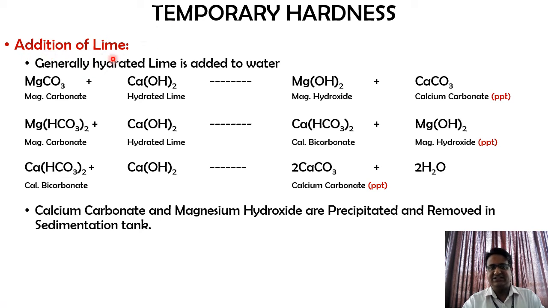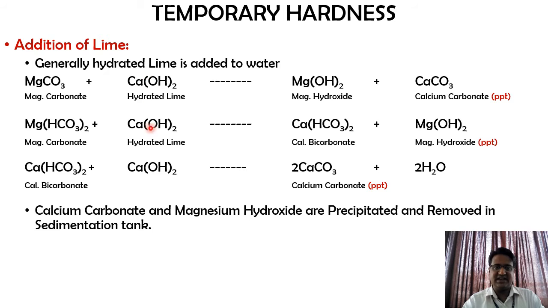Second one is addition of lime. Generally, hydrated lime is added to water. So hydrated lime in the sense, what? Your calcium hydroxide. So if you check out the first element in all the three reactions, we have magnesium carbonate, magnesium bicarbonate and calcium bicarbonate. So basically these three are nothing but the components which are causing your temporary hardness.